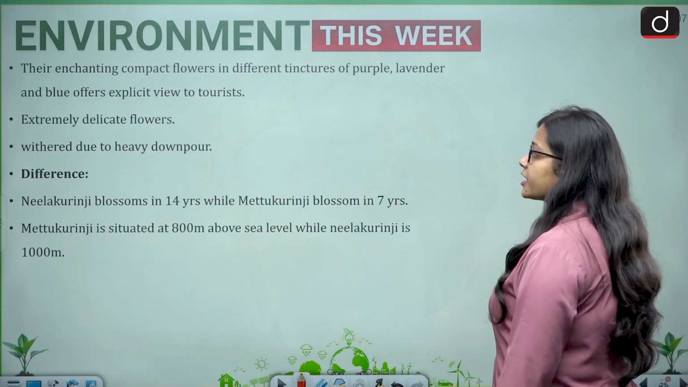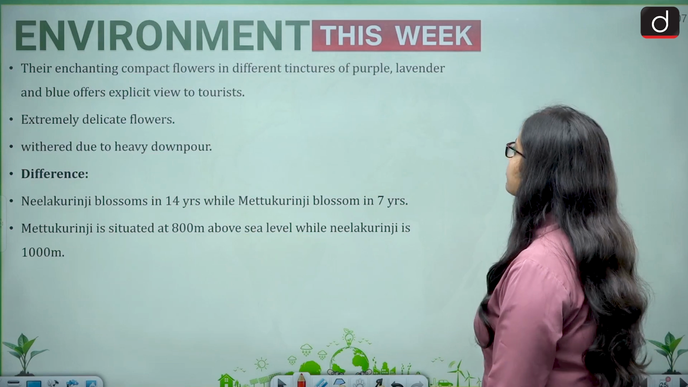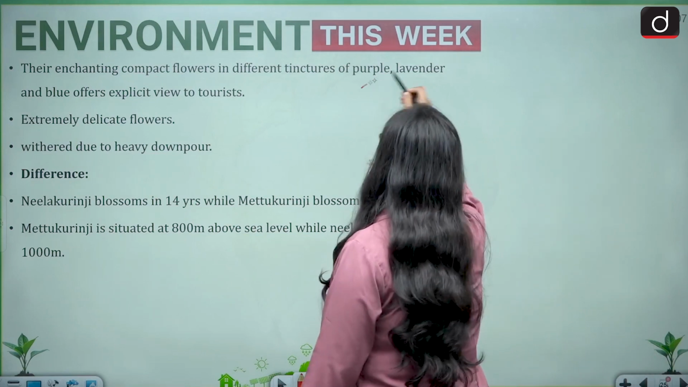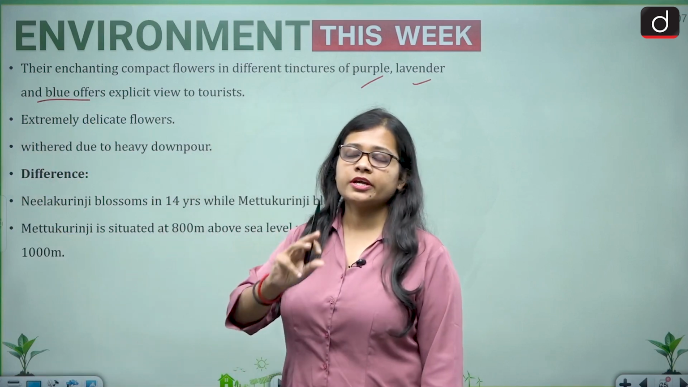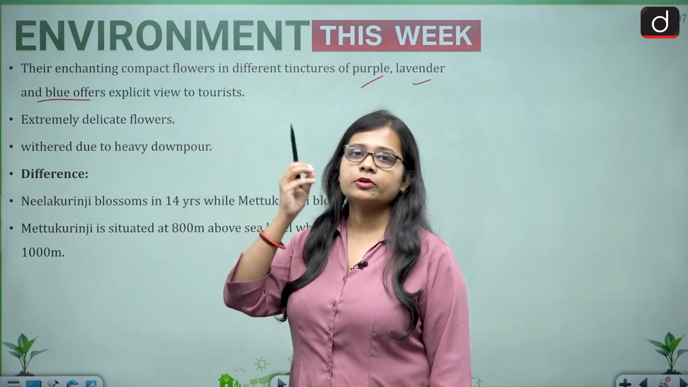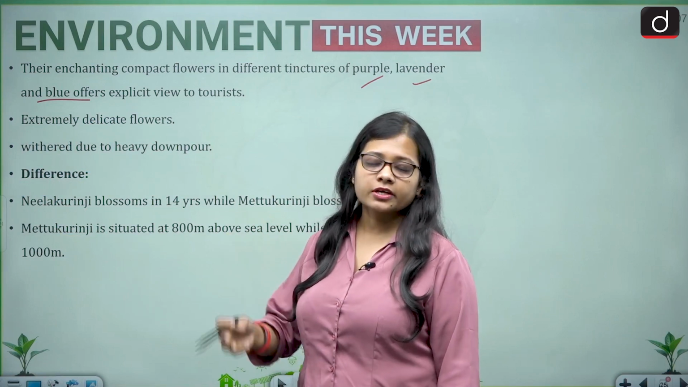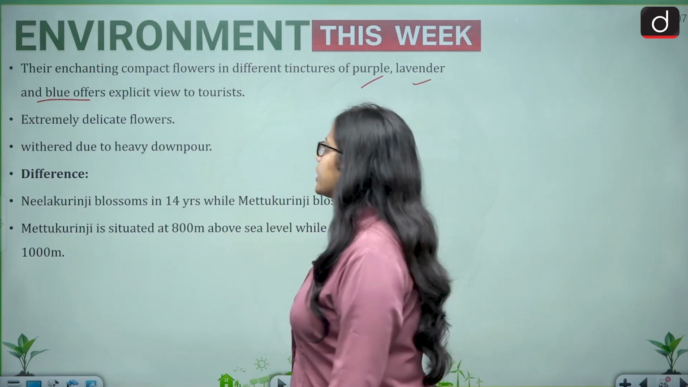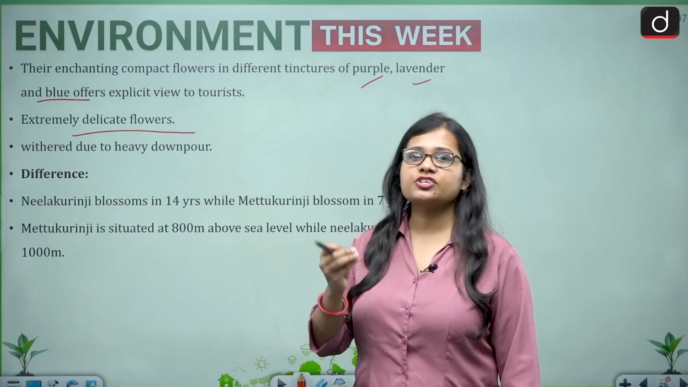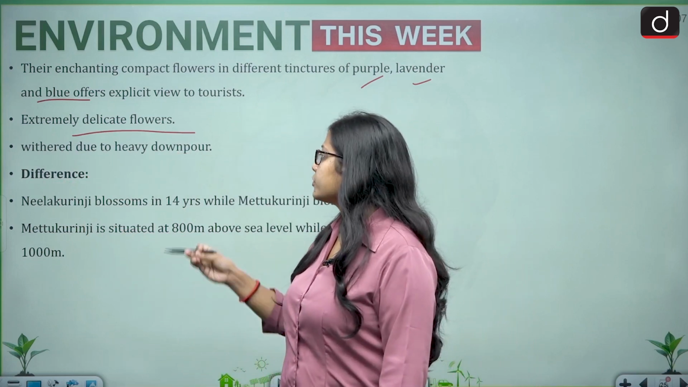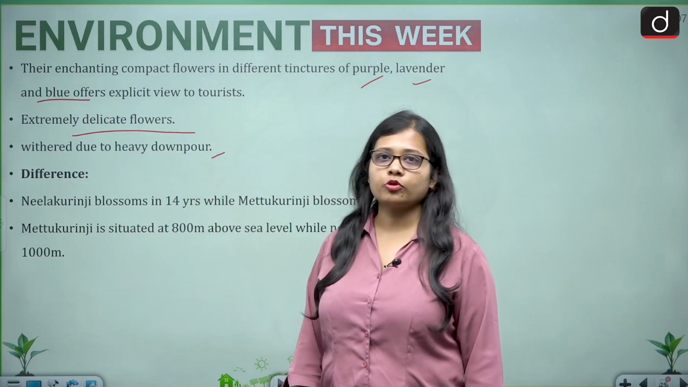Then their enchanting compact flowers in different colors of purple, lavender and blue offer an explicit view to the tourist. So it does not blossom in only one single color, different colors are also present. Then it is extremely delicate flowers, extremely delicate, and it can be withered by a heavy downpour.